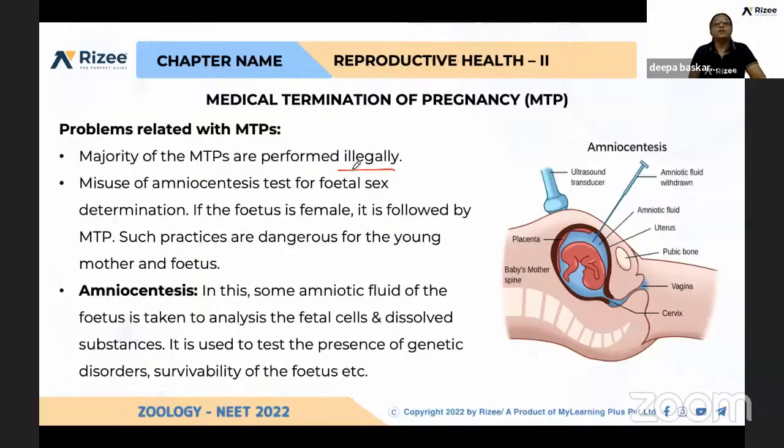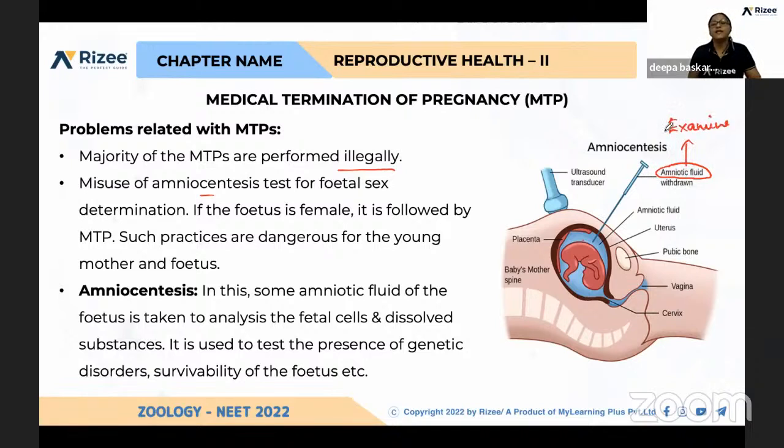So some are following illegal MTPs without any proper reasons, terms and conditions. Then there is the misuse of amniocentesis. What do you mean by amniocentesis? This is amniotic fluid, and a syringe is injected and the amniotic fluid is withdrawn. With this fluid we can examine all.